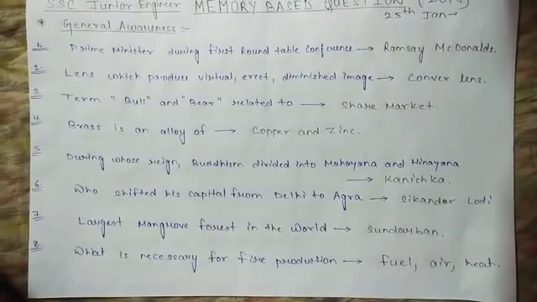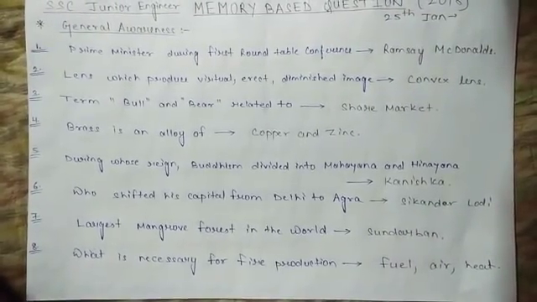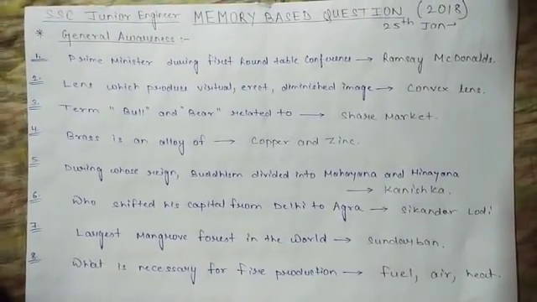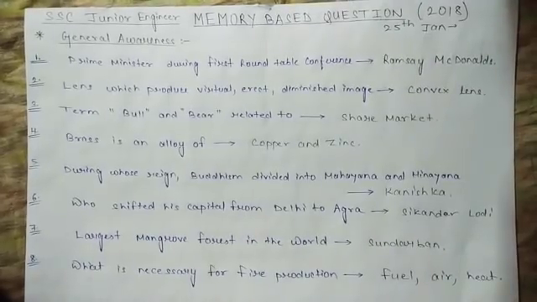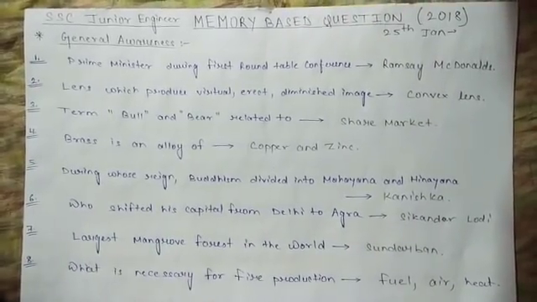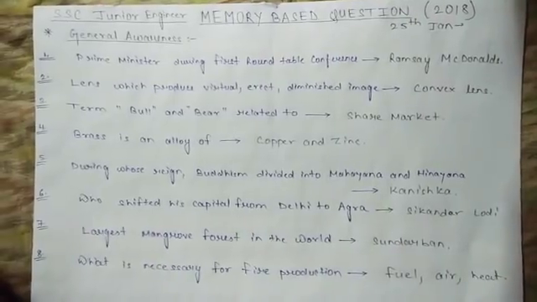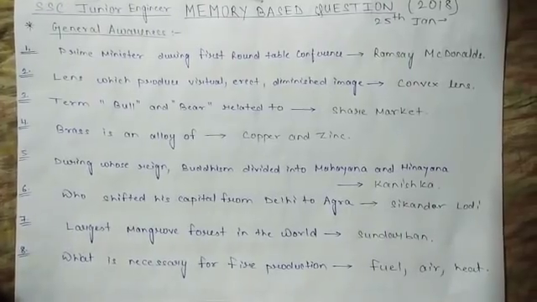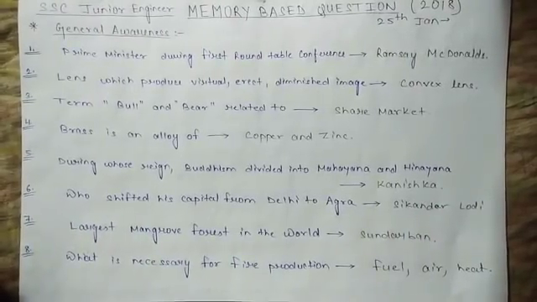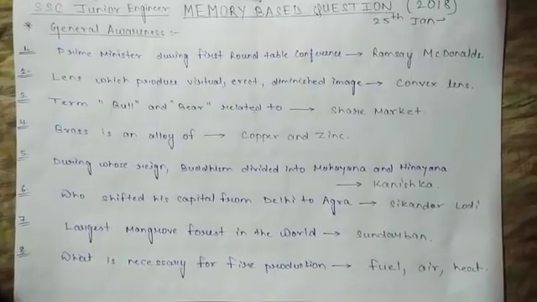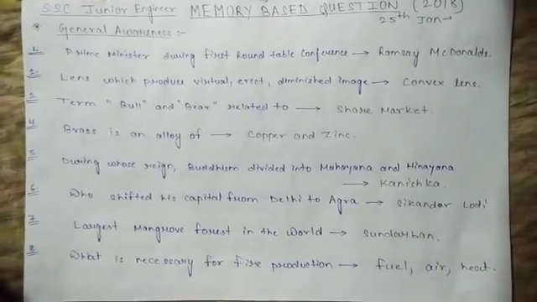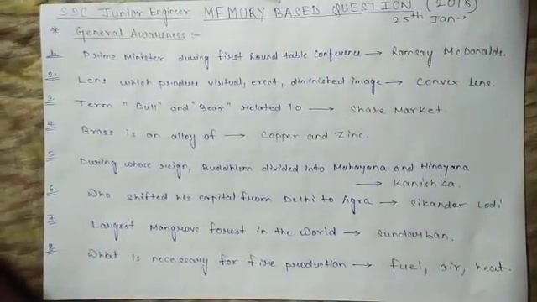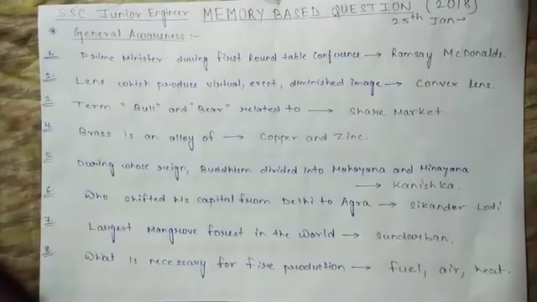And one more question asked in general awareness: during which ruler's reign was Buddhism divided into two sects, Mahayana and Hinayana? The answer of this question will be Kanishka. And the third question is who shifted his capital from Delhi to Agra? The answer of this question is Sikandar Lodi. There are four options given. I think it is Alauddin Khilji and Sikandar Lodi and two more options, but the answer is Sikandar Lodi.